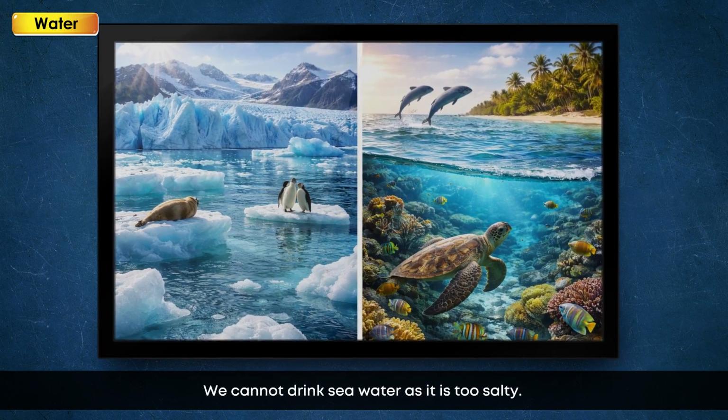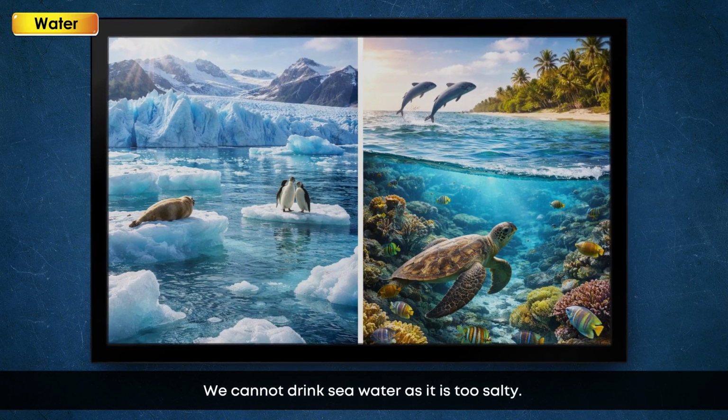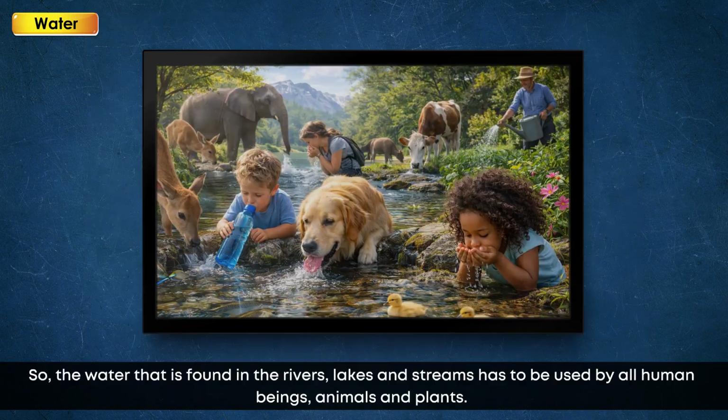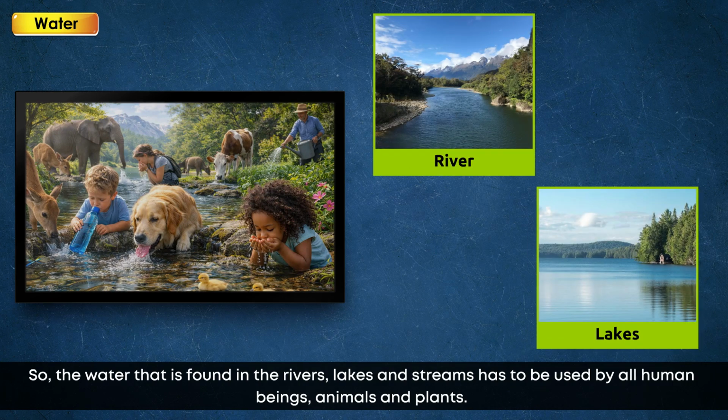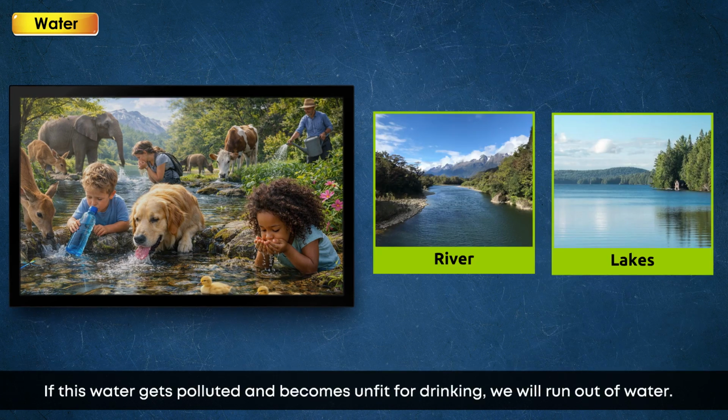We cannot drink sea water as it is too salty. So, the water that is found in the rivers, lakes and streams has to be used by all human beings, animals and plants. If this water gets polluted and becomes unfit for drinking, we will run out of water.